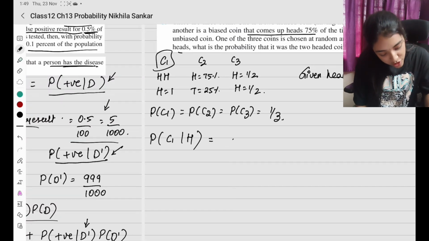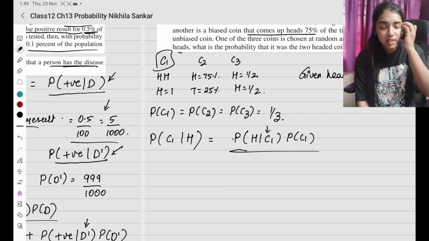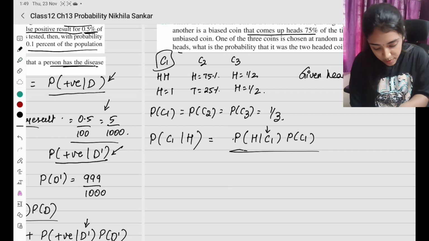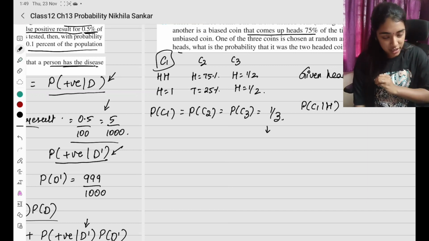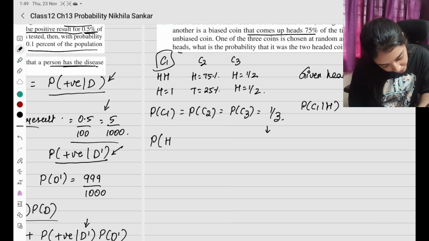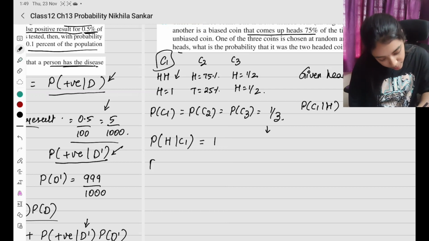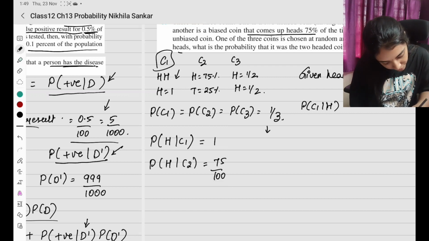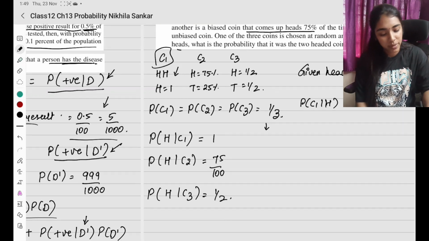Okay, so what do you have? Probability of C1 given H is going to be, formula போட்டா உல்டாவா வரும். So H given C1 times probability of C1, இந்த இடத்துல என்ன givenோ அது, divided by என்னென்ன different possibilities இருக்கு. So first let me write the possibilities down. So basically they are asking for probability of C1 given H. So what all do I have? Probability of taking a head from coin 1 is going to be, head from coin 1 என்ன? 1. Probability of taking a head if you choose coin 2 is going to be 75 divided by 100, and probability of head from coin 3 is going to be 1 by 2. Okay, this is going to be a tail. Head tail ரெண்டுமே இருக்கு. It is an unbiased coin.